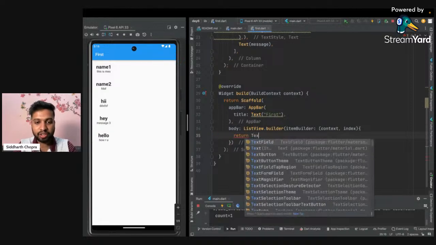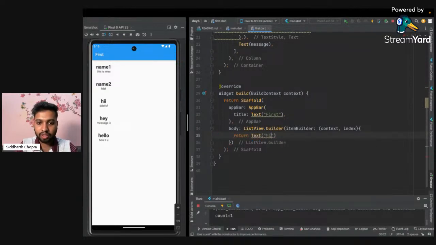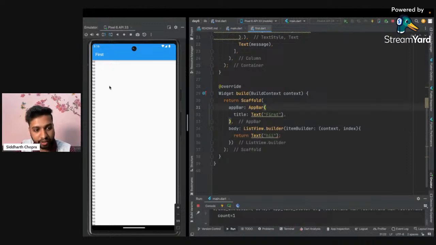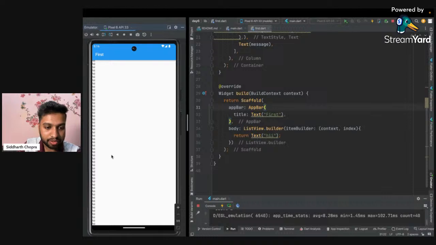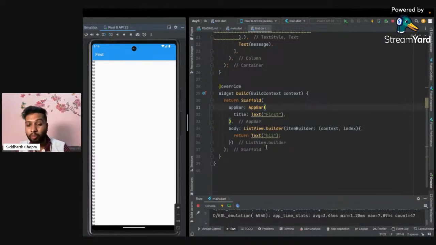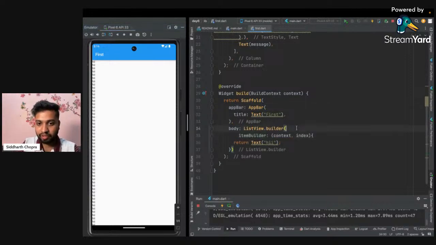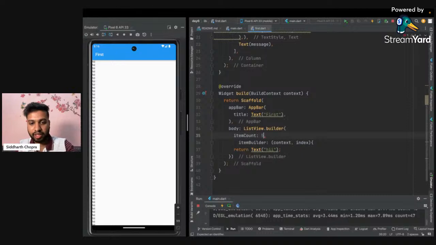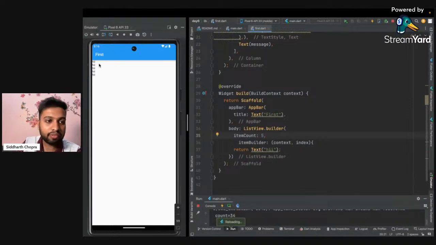For example, I'm returning a text called hi. Saving and running the code again, and here we have hi infinite times, as you can see, because we haven't added the count of how many times we want hi. Similarly to item builder, we have another property with the name item count. Let me add 5 as the count, and now hi will be printed 5 times here.